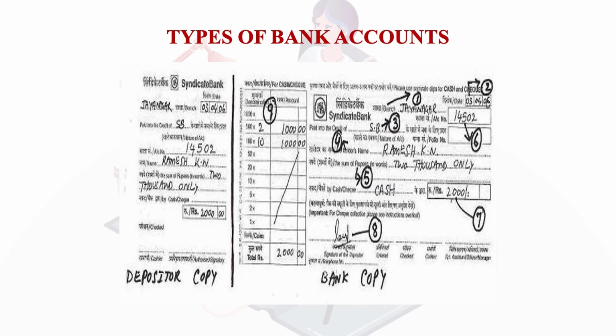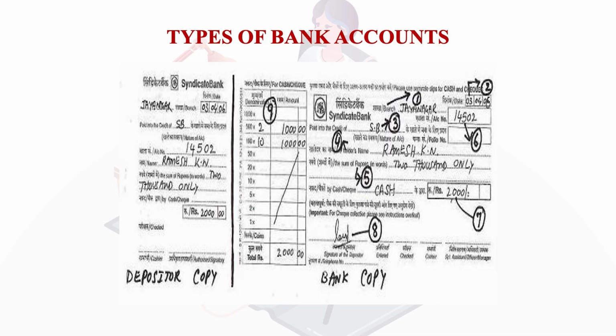So as we were discussing about depositing a check or cash in the bank, we need a paying slip. Our next slide basically shows a paying slip, where the left side is for the depositors and the right side is for the banker. Now if you see here, we have tried to give you the details which have to be filled up on the bank copy on the right side, and most of this will be the same information which is also to be filled up on the left side.